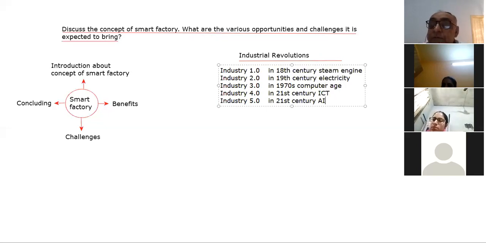Artificial intelligence, right? And use of the intelligent robotics along with the man. And those robotics will be able to communicate with the human beings also. So that is the next revolution which will come, right?